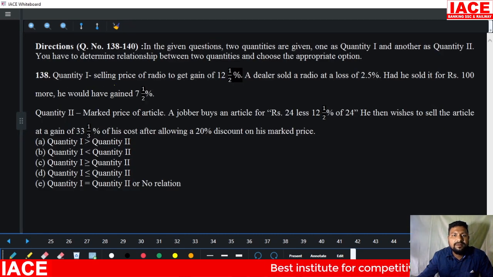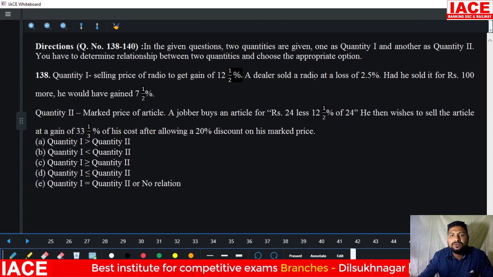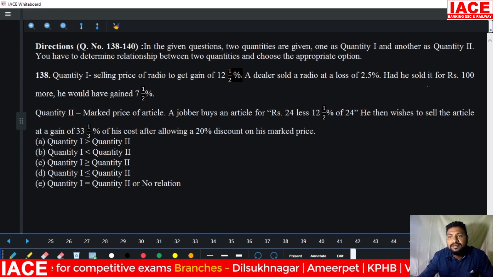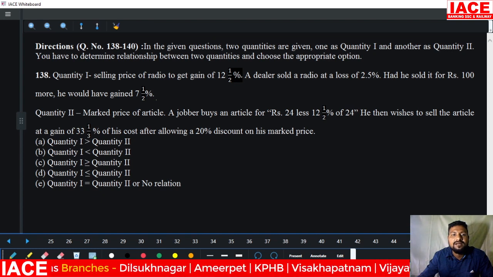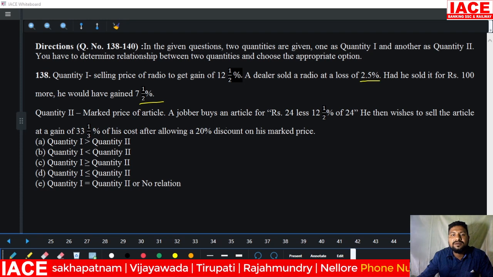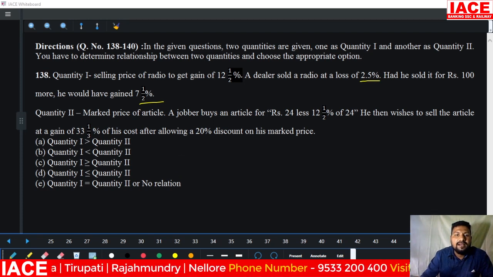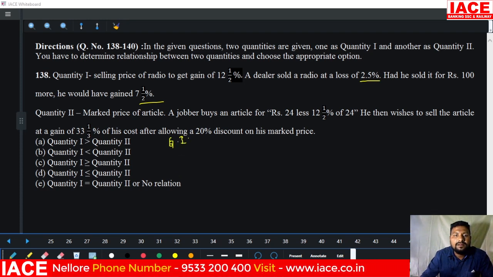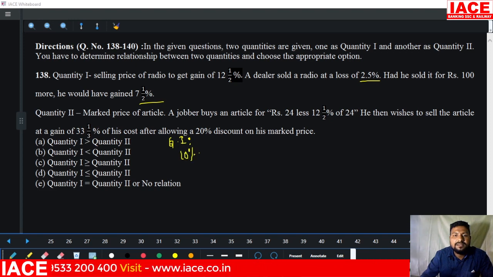Next, we have a quantity based question. Selling price of radio to get a gain of 12.5%. A dealer sold a radio at a loss of 2.5%. Had he sold it for 100 rupees more, he would have gained 7.5%. Look at it, it is 7.5%, it is 2.5%. Overall, it is becoming 10%, as per quantity 1, what can we write? 10% is equal to 100 rupees.